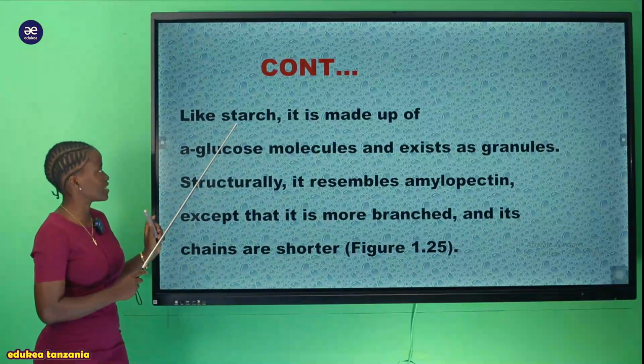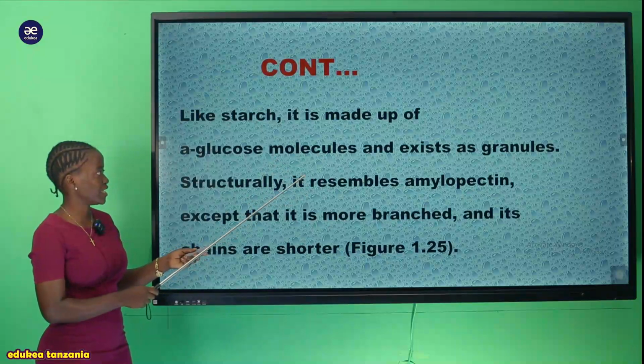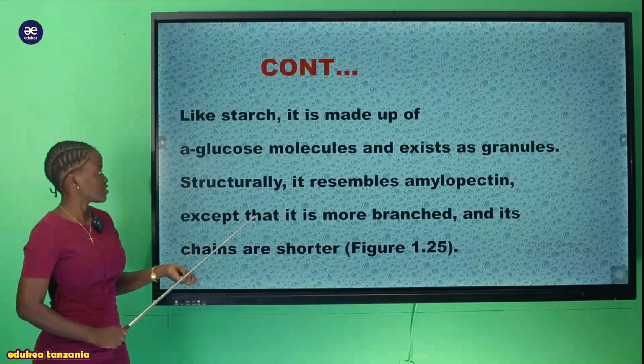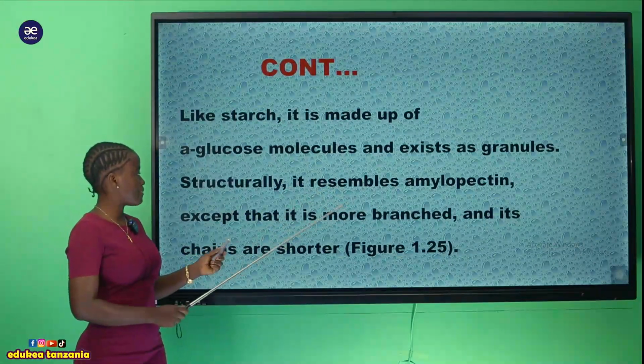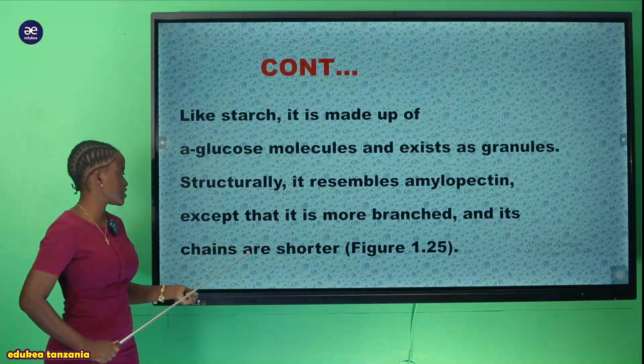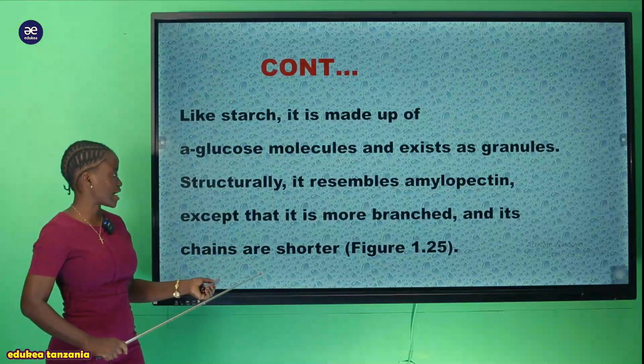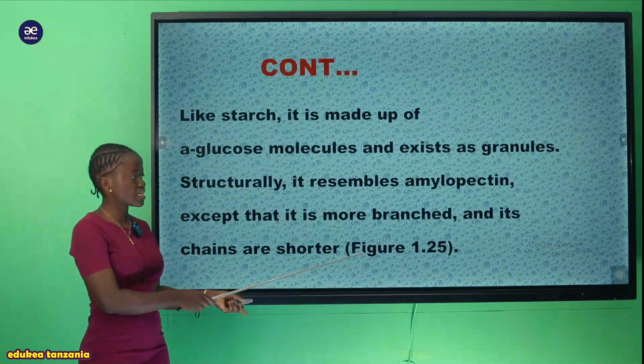And like the starch, it is made up of alpha glucose molecules and exists as a granule. Structurally, it resembles amylopectin, except that it is more branched and its chains are shorter, that we're going to see in the figure